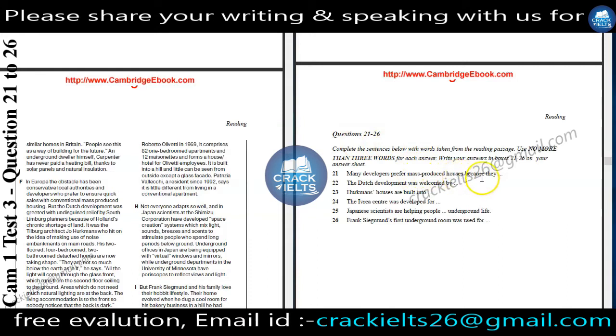And because they, now in this paragraph, the writer has given us information about quick sales. But if we write "because they quick sales", then it is grammatically incorrect. For that reason, we have to write a sentence which is grammatically correct. So we will write "sell more quickly". And we also have to focus on our instruction, no more than 3 words. Or we can also write only "sell".